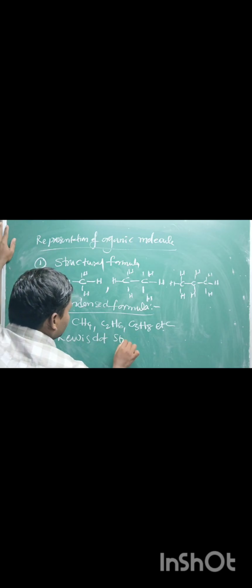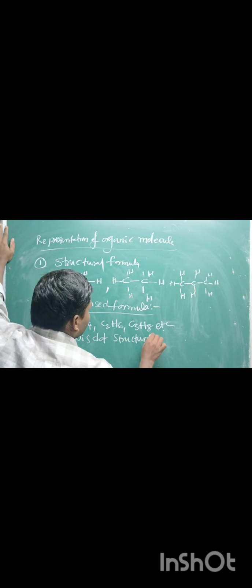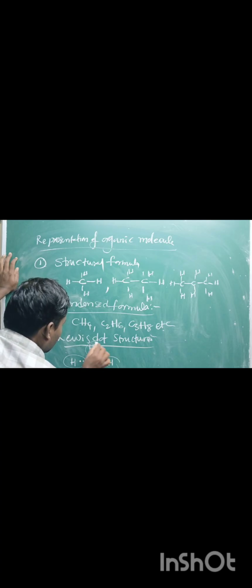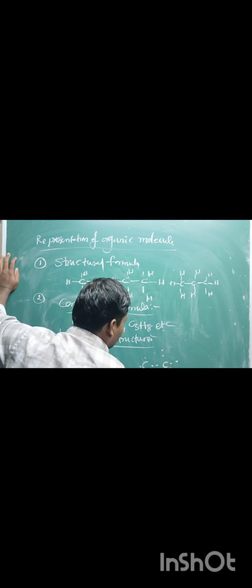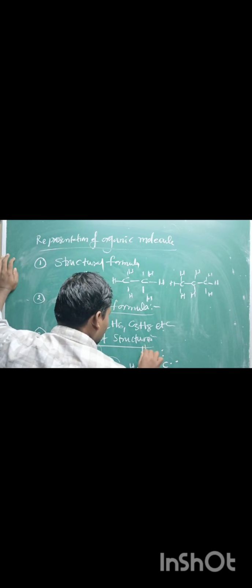The third one is Lewis dot structure. Lewis dot structure means, for example, if you take methane, this is called Lewis dot structure. Methane, ethane, Lewis dot structure.